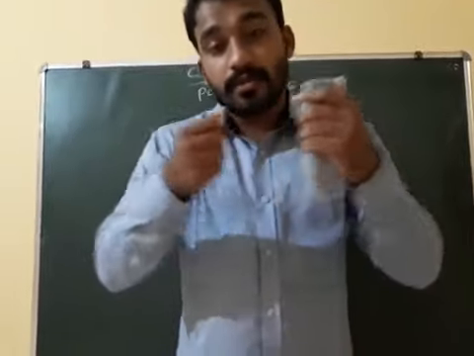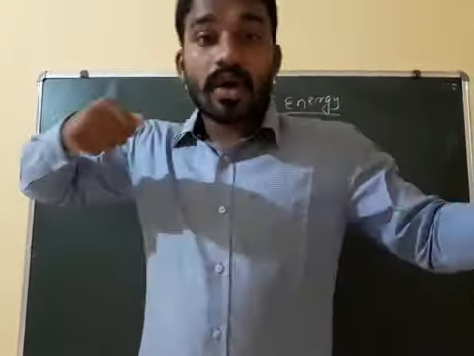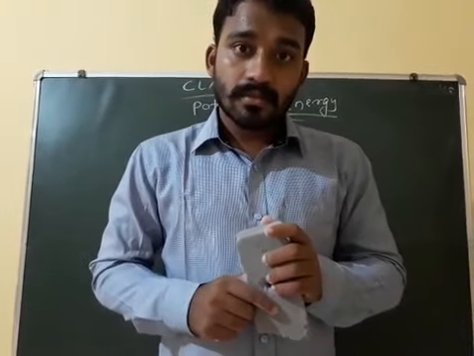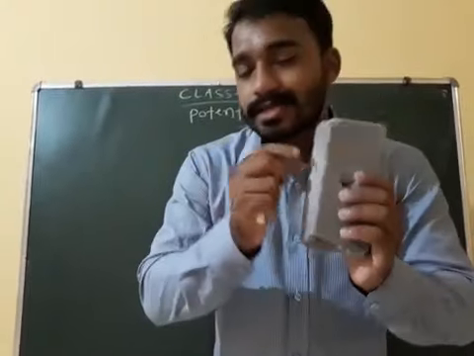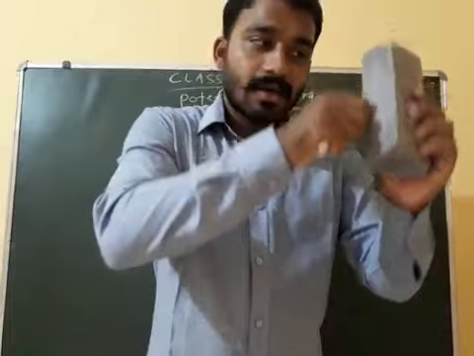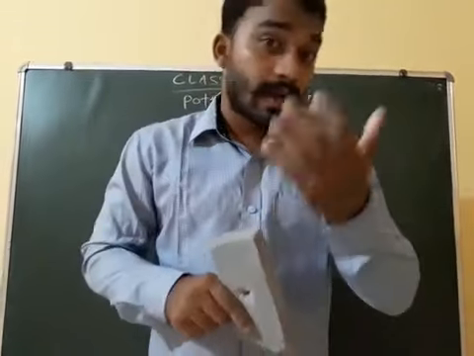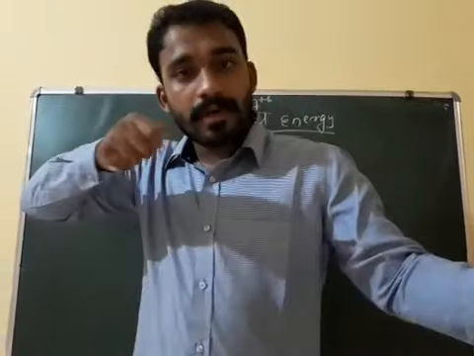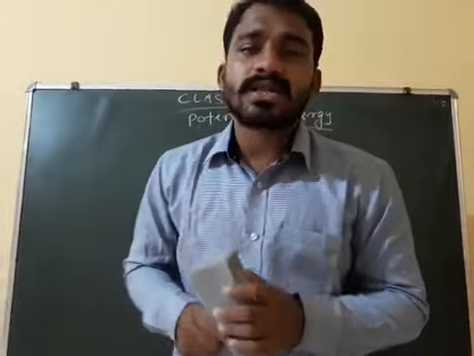Another one is elastic potential energy. A stretched rubber has elastic potential energy. Whatever it may be, when we stretch a rubber, use a catapult, pull that part and release it, it has elastic potential energy.